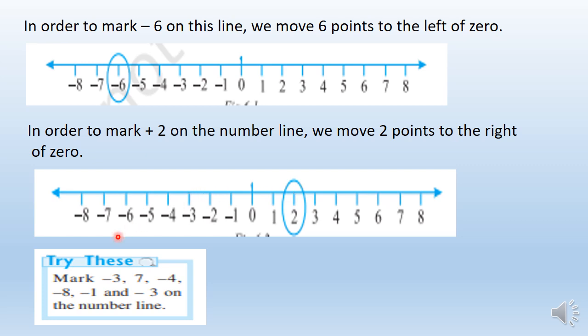Okay, now try this. Mark -3. As the minus sign is there, minus sign means to the left of 0. And 3 indicates 3 steps. Now we have to start from 0, as minus sign, 3 steps: 1, 2 and 3 steps. So here is the -3. Likewise, you have to try and show it to me. Try this on your copy. Clear?